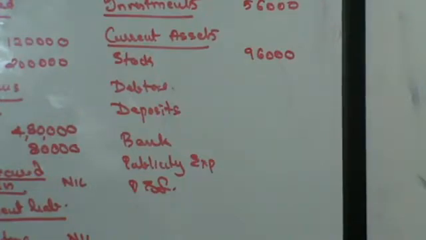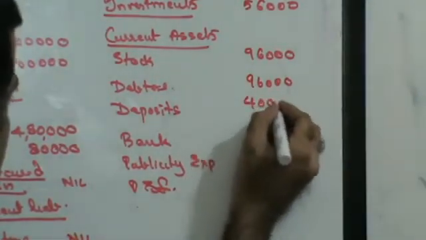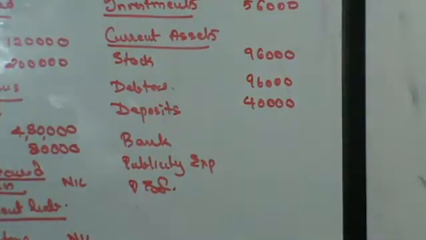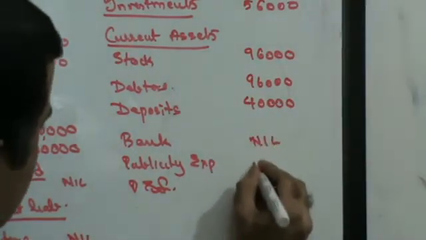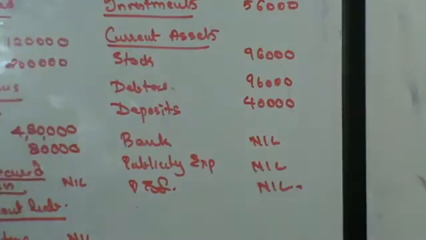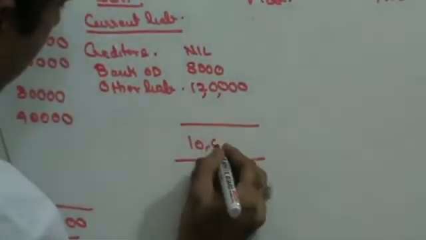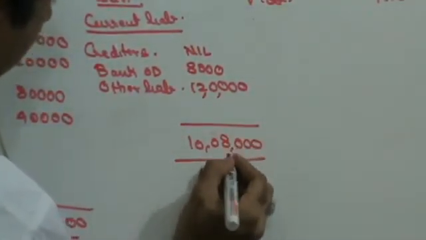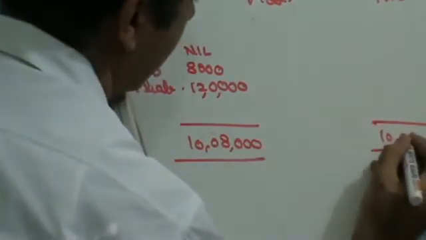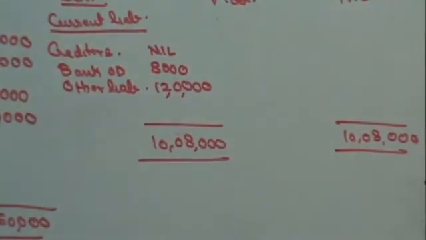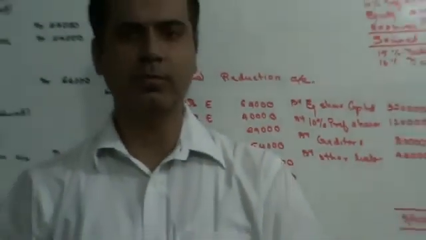Do we have an entry with debtors? No. So that will remain 96,000. Deposits will remain as it is, 40,000. Bank should be nil. Publicity expense should be nil and P&L should be nil. Total 10,08,000. This finishes the sum. We stop here for the day. Thank you very much.